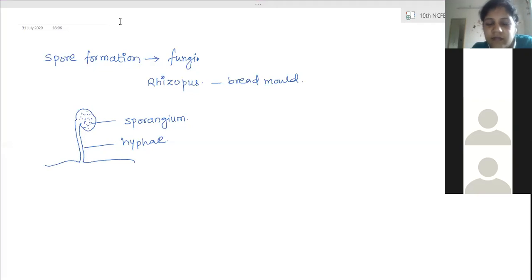Moisture and warm temperature and a nutrient base. Moisture is needed, yes, and they grow in a place where there is abundance of nutrients. Nutrients, which type of nutrient do they need? Carbohydrates. No. Which type of nutrient do these need? Yes? Proteins.